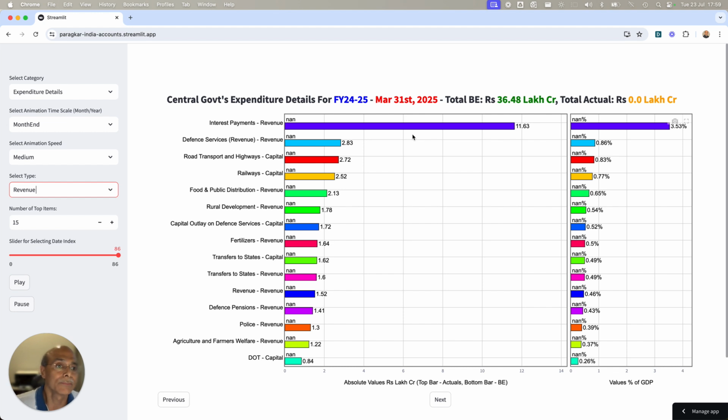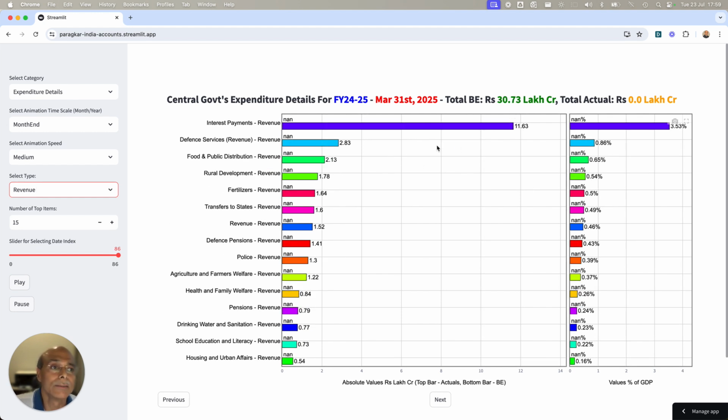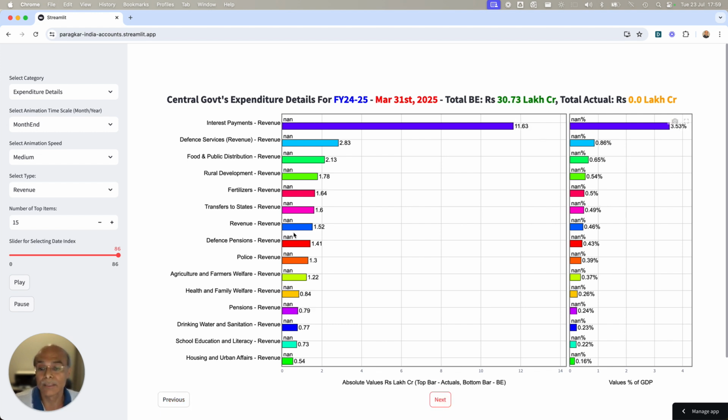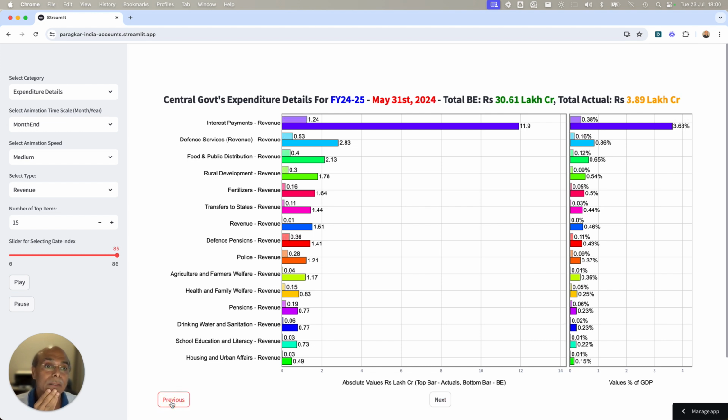Here you'll find that interest payment numbers have, as I told you, slightly decreased, which is again a risk. Earlier the number was 11.9 lakh crores. Now the number has decreased to 11.60 lakh crores. So there are a lot of risky elements in this budget, which I do not know how the government is going to manage. Defense services, the number is number one. The previous budget was the same. They have not changed anything.